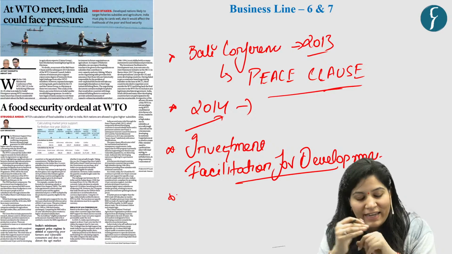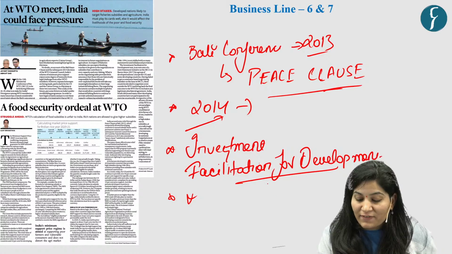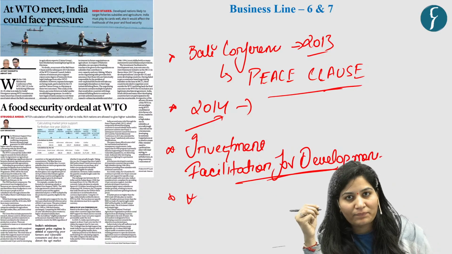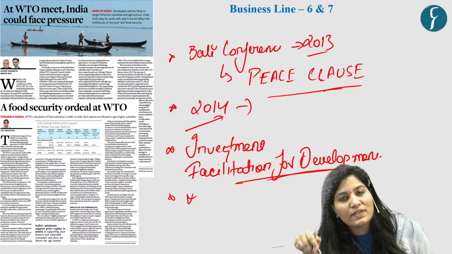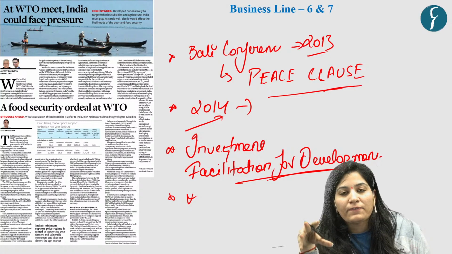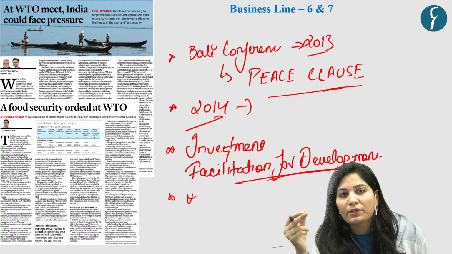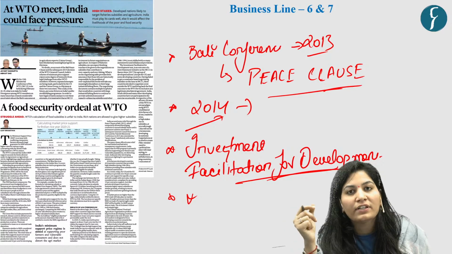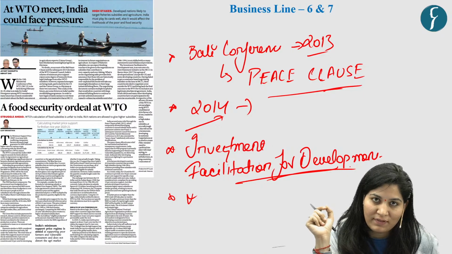Because somewhere it will be binding on parties to go for investment facilitation for development. And that is why countries like India and South Africa are opposing it. Why are they opposing it? Because according to them, investment is out of WTO's purview, and for them, a better medium is bilateral negotiation.